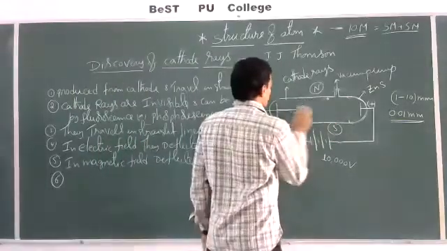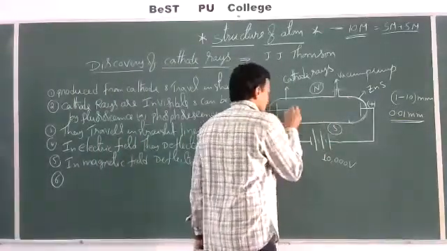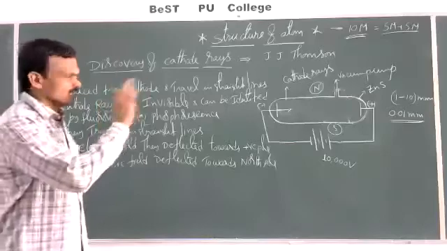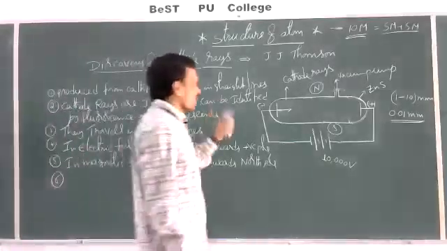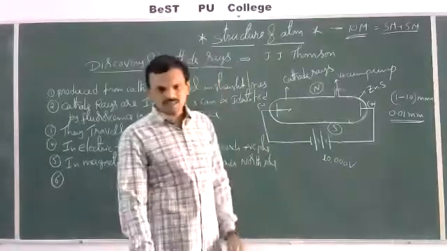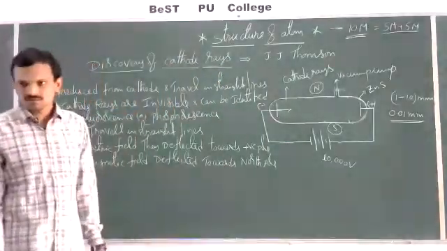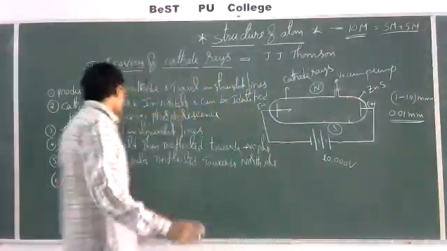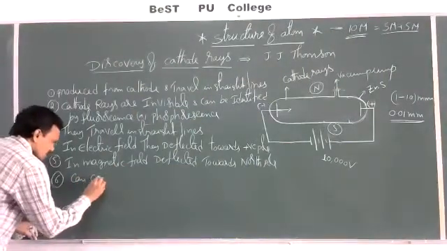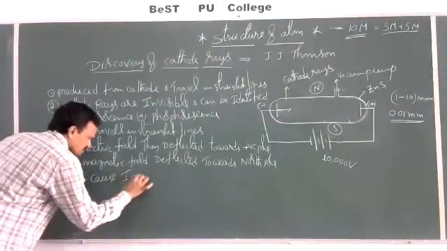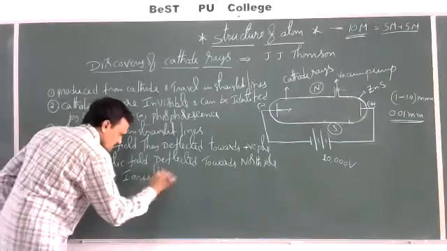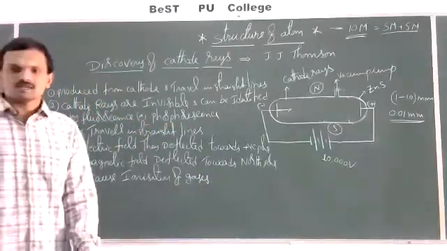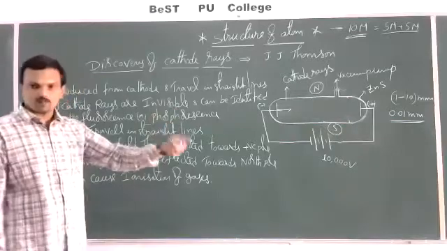Now, one more property: if you place any gas in the path of these cathode rays, they can cause ionization of that gas. Gases get ionized by cathode rays, that means the gas can split into ions plus electrons. So cathode rays can cause ionization of gases present in their path.